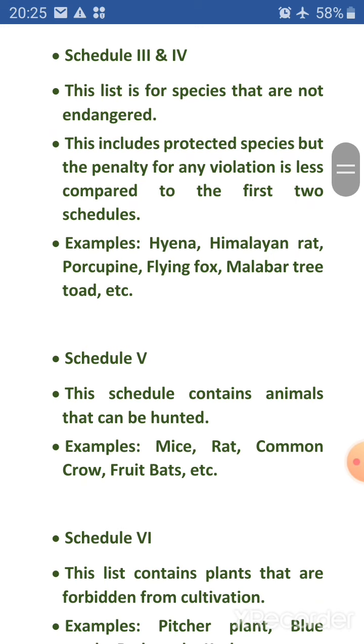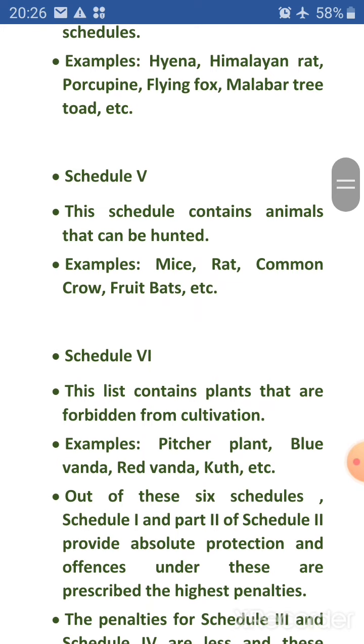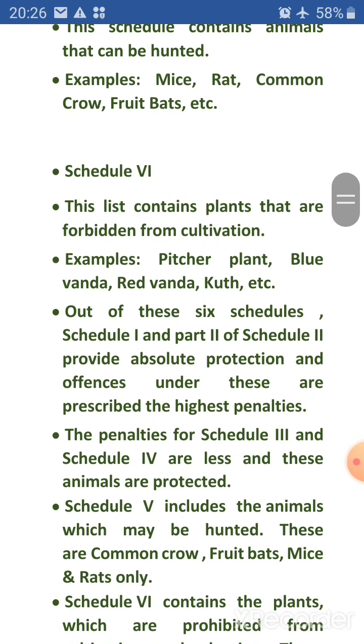Schedule 5. This schedule contains animals that can be hunted. Examples: mice, rat, common crow, fruit bats, etc. Schedule 6. This list contains plants that are forbidden from cultivation. Examples: pitcher plant, blue vanda, red vanda, kut, etc.